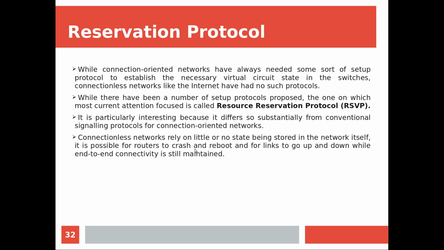Suppose you are communicating between two machines. The communication is through a number of intermediate routers and links, right? Any intermediate node can crash and reboot, and any link can come up and down, and still that communication is happening. That is what makes a connectionless network robust. So RSVP is trying to maintain this robustness of a typical connectionless network by using the idea of something called a soft state. If you are looking at a virtual circuit connection, the kind of state information stored there we can call a hard state.